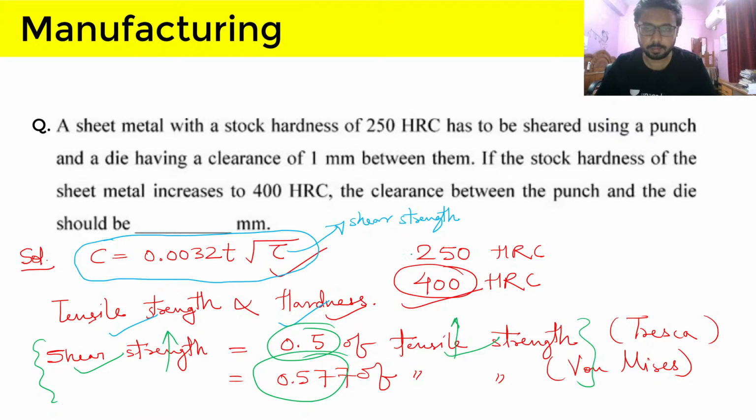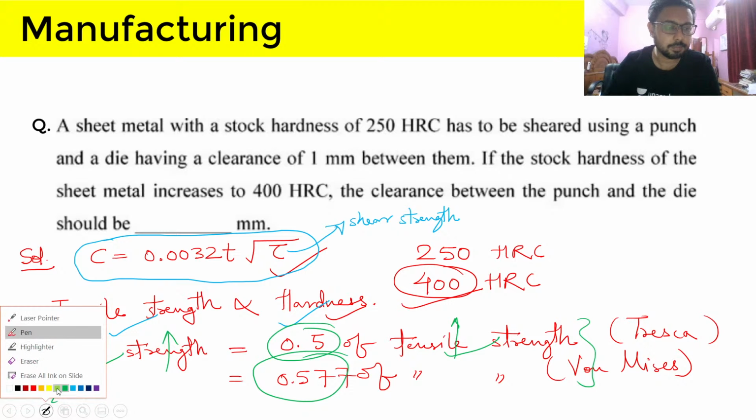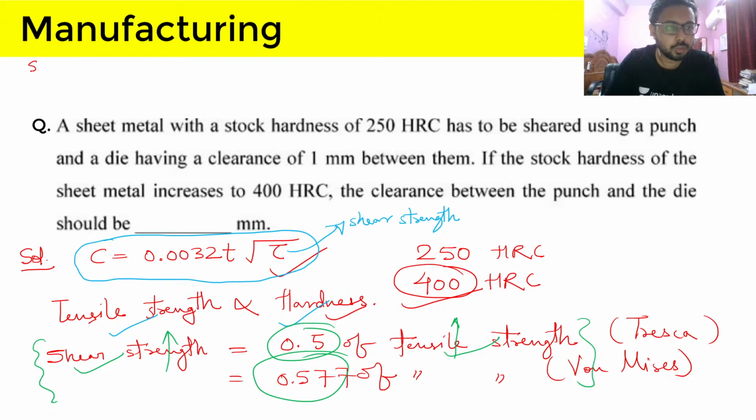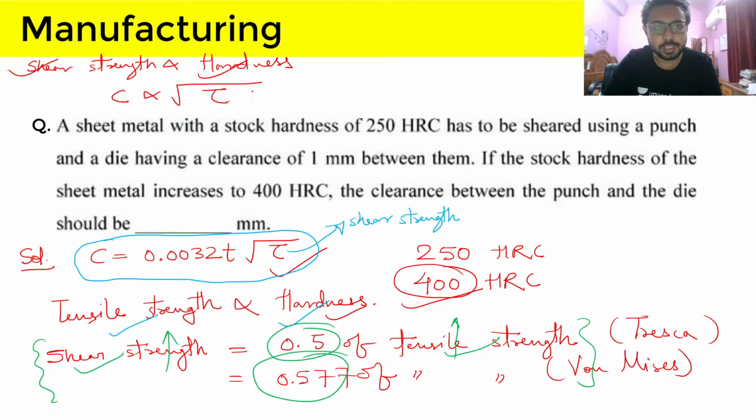So now I am writing at the top, so just follow me at the top of the screen. Shear strength is proportional to hardness, because it is proportional to tensile strength, and therefore we can say that clearance is proportional to under root of shear strength, which is proportional to under root of hardness.